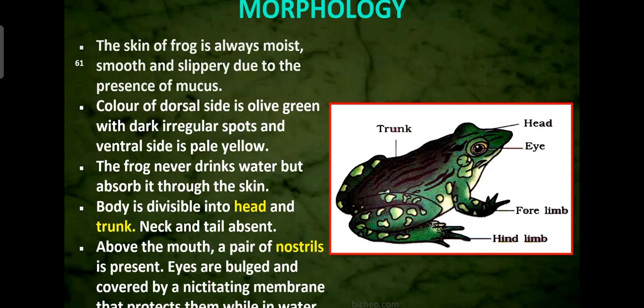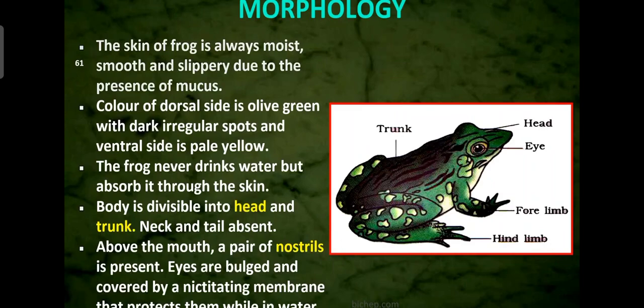Now we'll see the morphology of the frog. The skin of frog is always moist. You must have observed. It is always moist, smooth and slippery. Why? Due to the presence of mucus. So the skin is always moist, smooth and slippery.